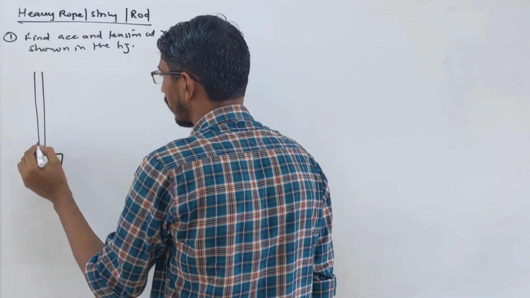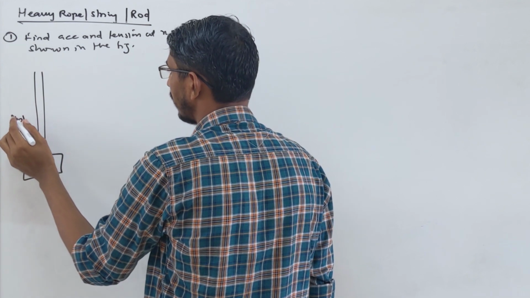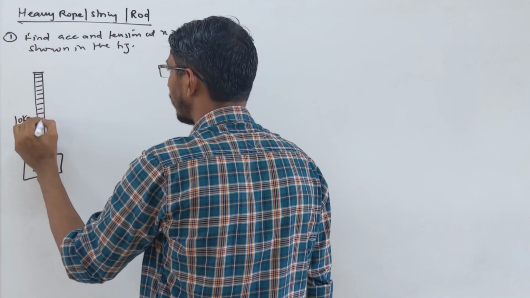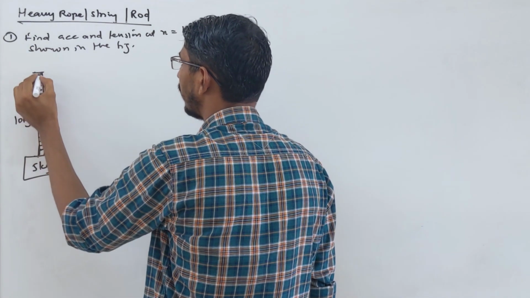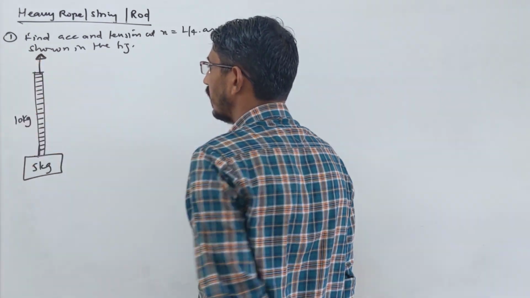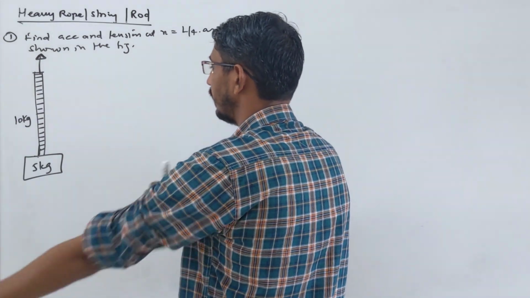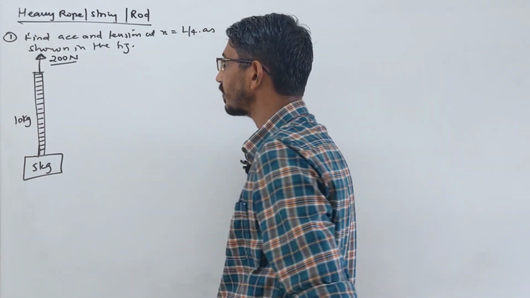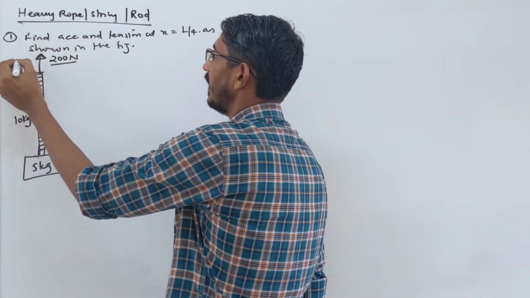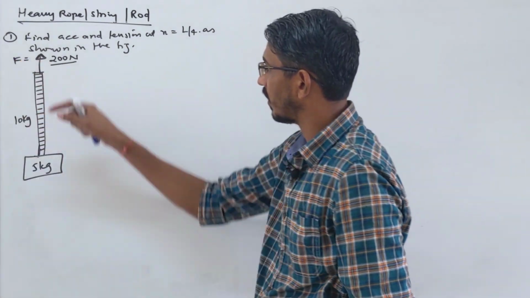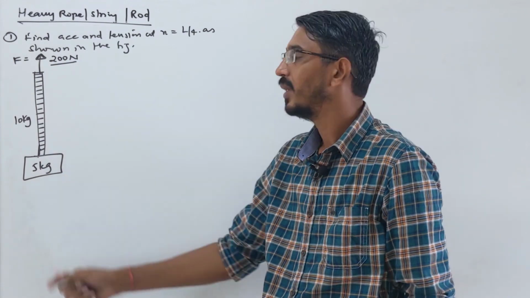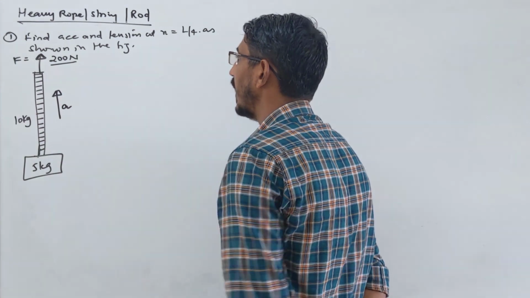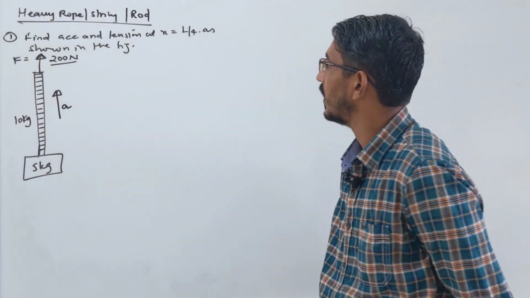It's a 5 kg block and this is a 10 kg heavy rod. They are moving upward with the help of a force of 200 Newton applied here. The whole system, rod plus block, moves upward with some acceleration a. We have to find the acceleration of the system and the tension at some point.